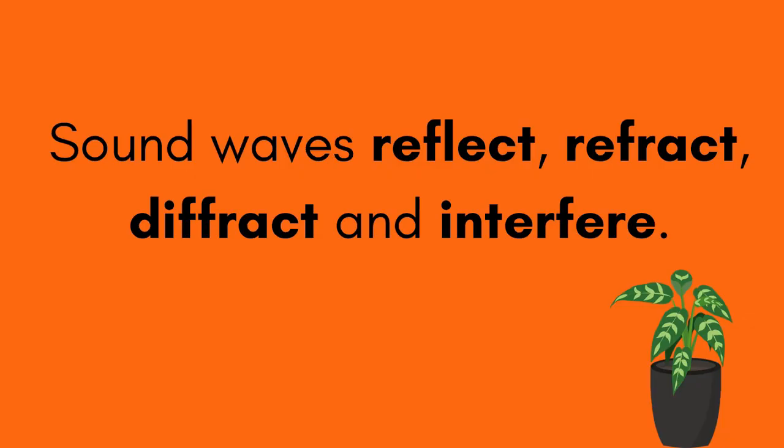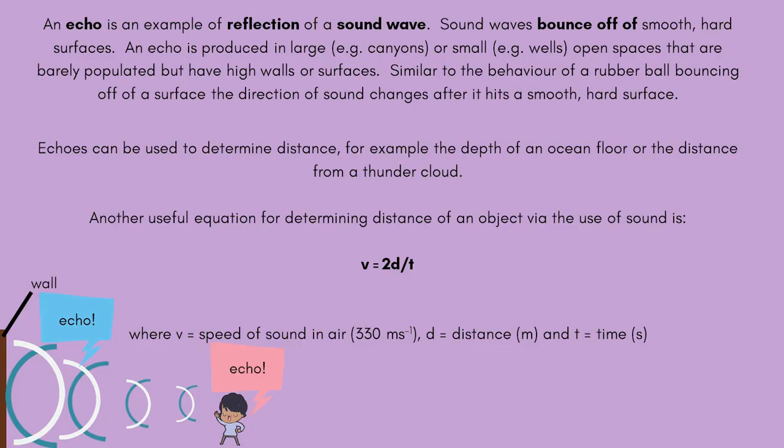Sound waves reflect, refract, diffract, and interfere. An echo is an example of reflection of a sound. Sound waves bounce off of smooth, hard surfaces. An echo is produced in large or small open spaces that are barely populated but have high walls or surfaces. Similar to the behavior of a rubber ball bouncing off of a surface, the direction of sound changes after it hits a smooth, hard surface.